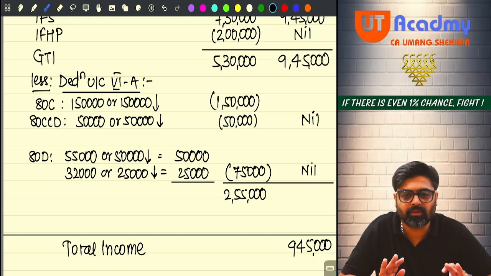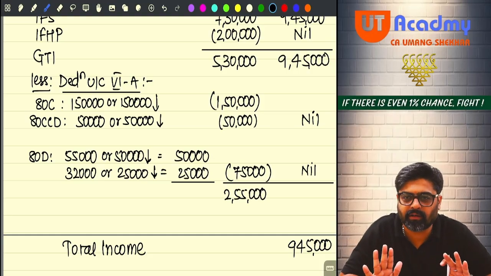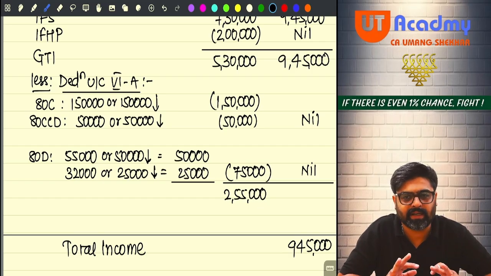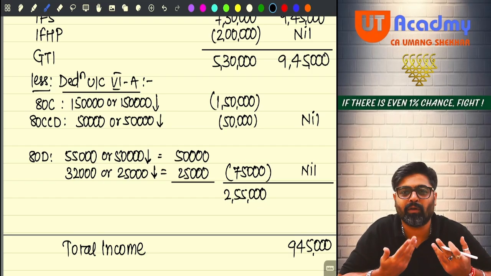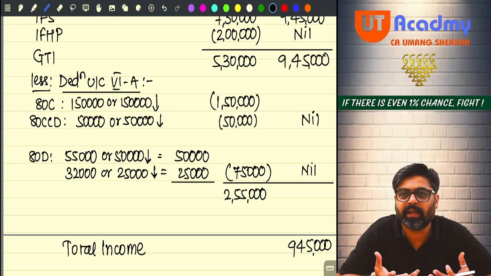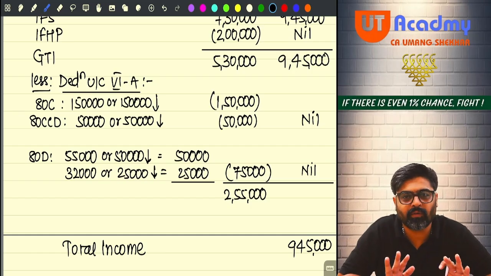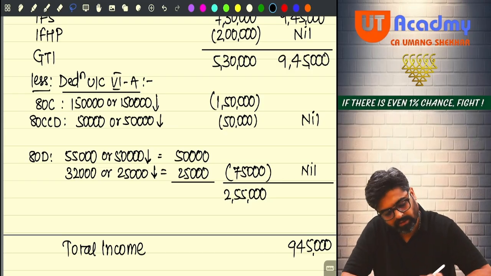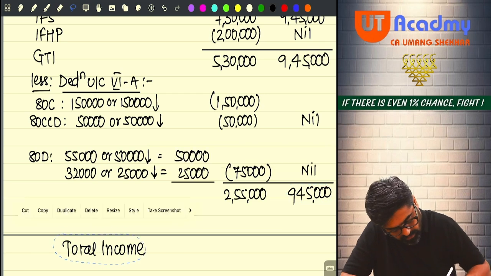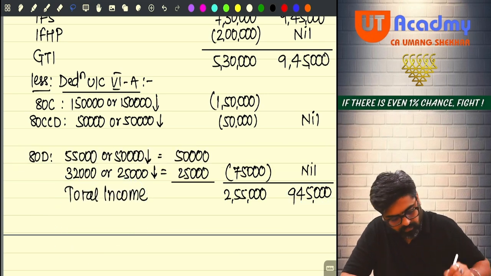See, for us also there are sometimes such kinds of errors which we do commit. So from this you should understand that you are just a student right now. You are learning all these things, and we are already teaching, and still we commit such silly errors. So you should not worry whenever you commit such silly errors. It is just a learning phase for you all. Now 9,45,000 here, and this will be your total income. Now this is correct.